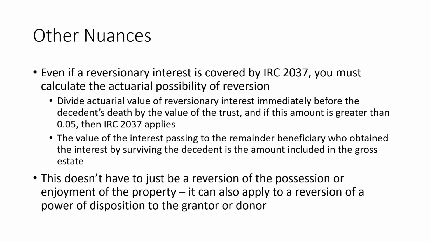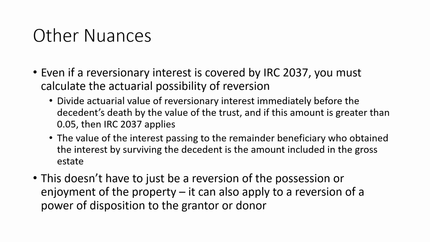And when we dig into this, there's also an actuarial possibility that creates a threshold. So if you figure out the actuarial value of the reversionary interest immediately before the decedent's death and divide that by the value of the trust, then if that amount is greater than 0.05 or 5%, then Code Section 2037 would apply.